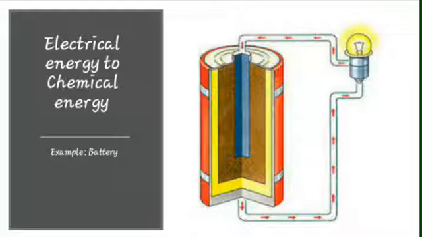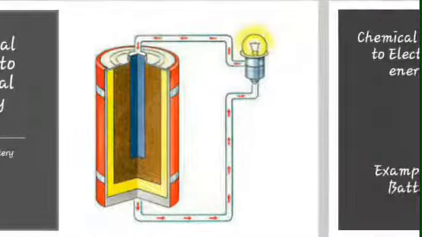When the electrons move from cathode to anode, they increase the chemical potential energy, thus charging the battery. When they move in the other direction, they convert this chemical potential energy to electricity in the circuit and discharge the battery. And the next conversion is chemical energy to electrical energy.